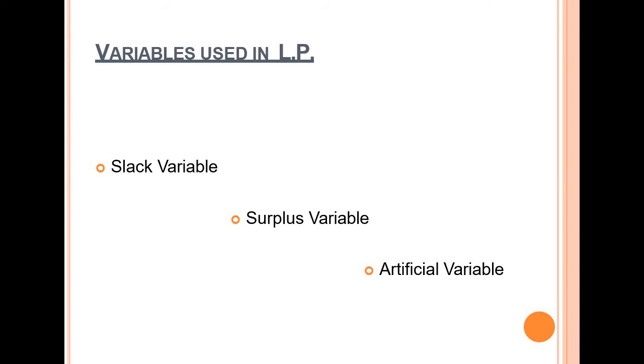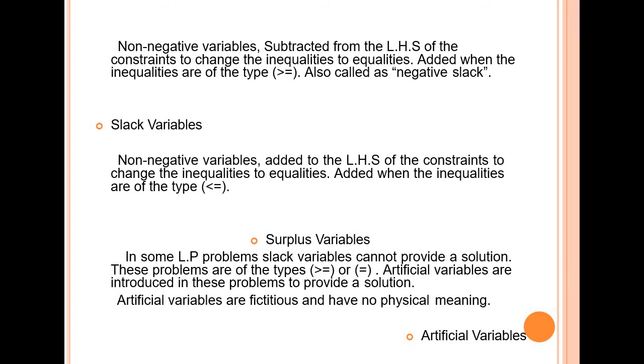Variables: there are three variables used in linear programming: slack variable, surplus variable, artificial variable. Non-negative variables subtracted from the left hand side of the constraints to change the inequalities to equalities, added when the inequalities are of the type greater than or equal to, also called negative slack.